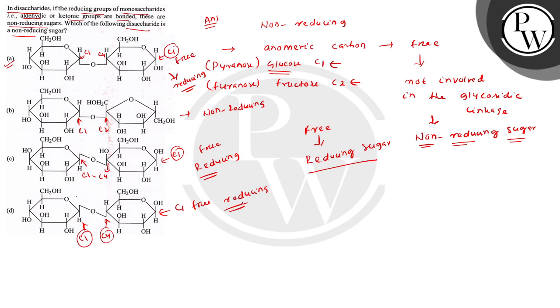तो आपको देखना है कि ring is pyranose or furanose. If it is pyranose and of glucose, then the anomeric carbon we see is C1, and in fructose the anomeric carbon is C2. If C1 and C2 carbons are involved in the glycosidic linkage, then they will be non-reducing sugar, and if they are free, then they are called reducing sugar. ठीक है, so here the correct option is B. I hope you understood well. Best of luck.